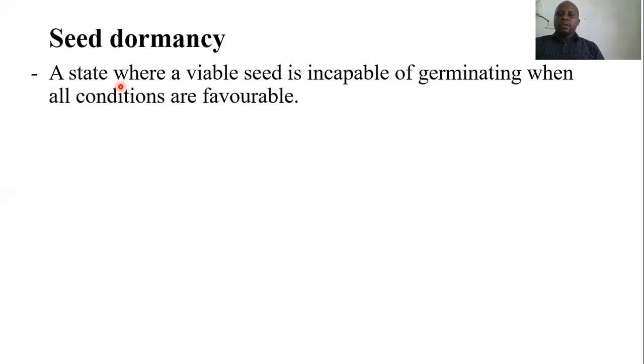Now, seed dormancy refers to a state where a viable seed is incapable of germinating, even when all the conditions are favorable. That is what we call seed dormancy. A state where a viable seed is not able to germinate when all the conditions necessary for germination are favorable.